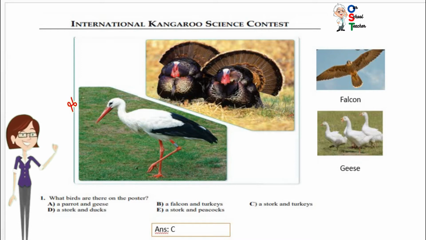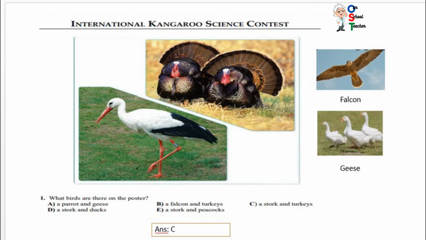You can see there's a picture. What birds are there on the poster? A parrot and geese. You can see these are geese. I have pasted for you. You can check. These are geese? No. So A is incorrect. A falcon and turkeys. This is falcon. Is there any falcon in the poster? No. So B is incorrect.